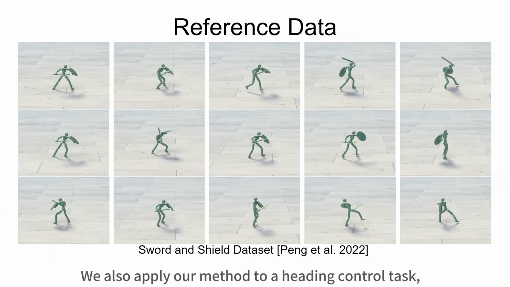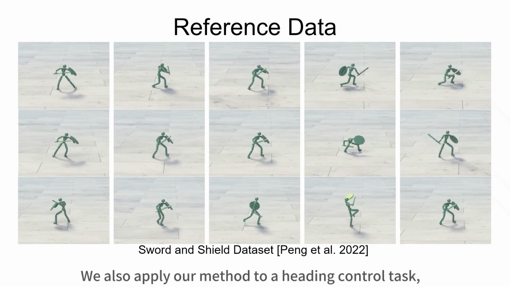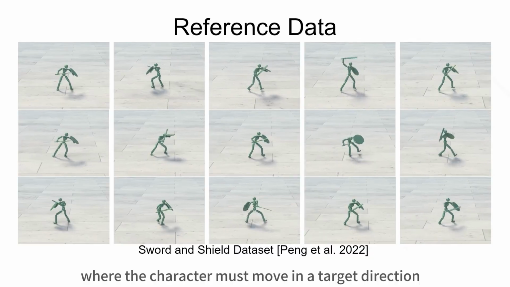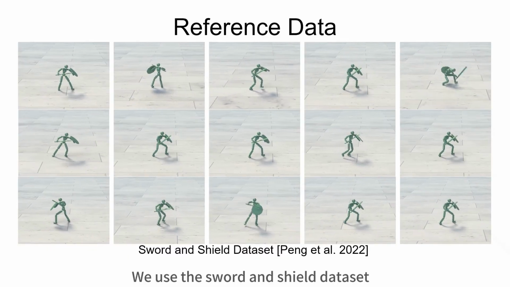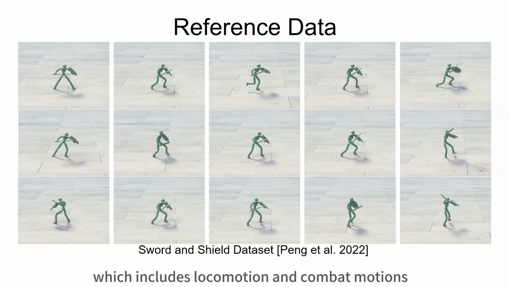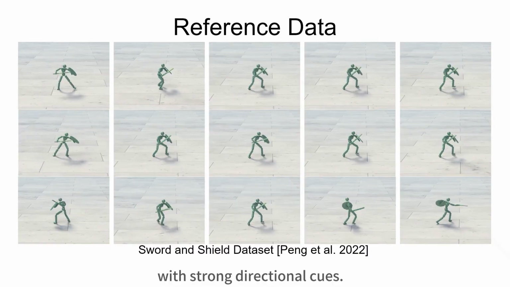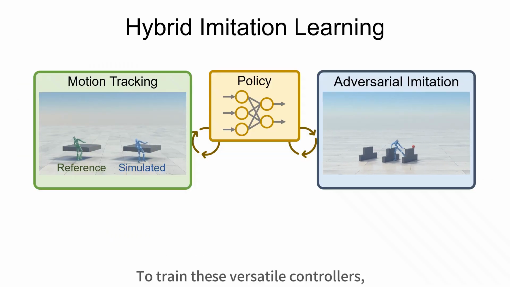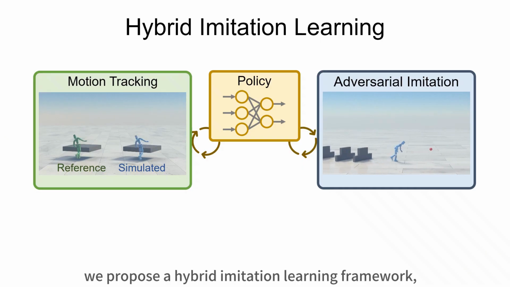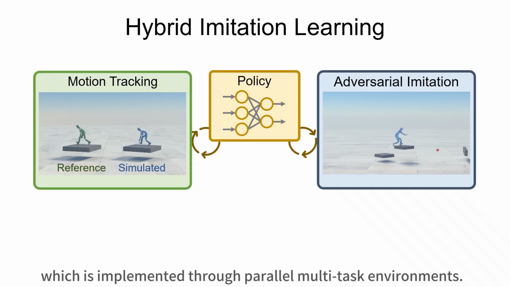We also apply our method to a heading control task, where the character must move in a target direction while following a target-facing direction. We use the sword and shield dataset, which includes locomotion and combat motions with strong directional cues. To train these versatile controllers, we propose a hybrid imitation learning framework, which is implemented through parallel multitask environments.